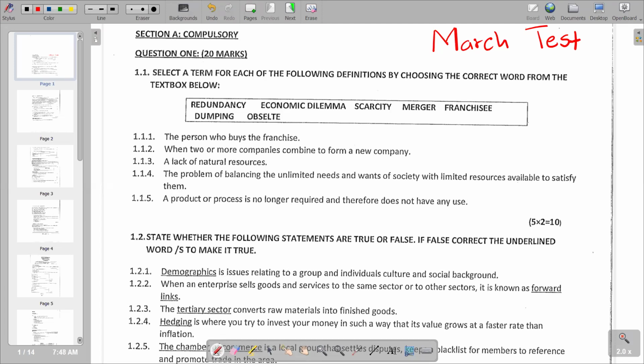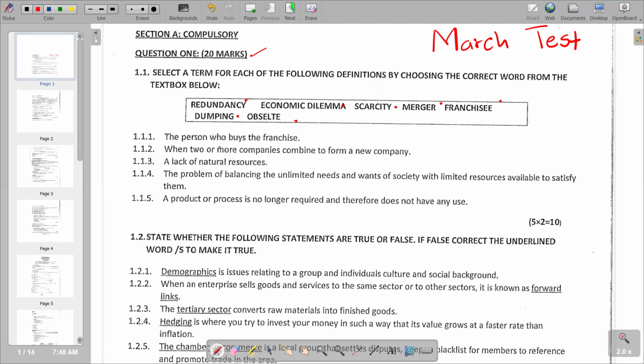In this video, we want to look at a March test question paper, and we are going to look at Section A on that question paper. Our question has 20 marks. We are going to start with 1.1, which reads: select a term from each of the following definitions by choosing the correct word from the text box below. You are given these words: redundancy, economic dilemma, scarcity, merger, franchisee, dumping, and obsolete.